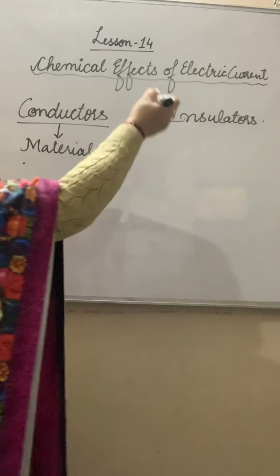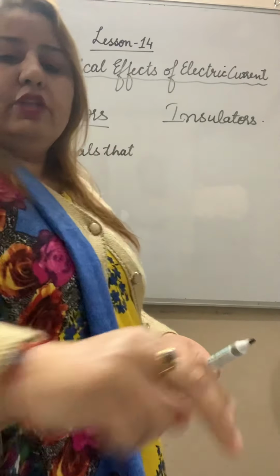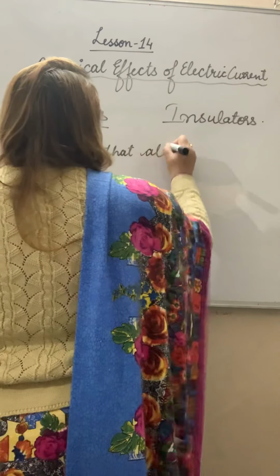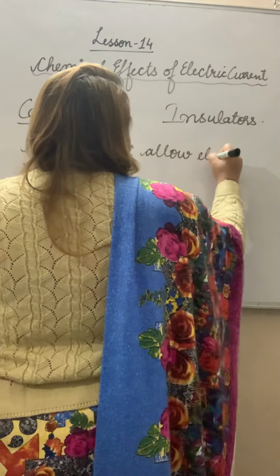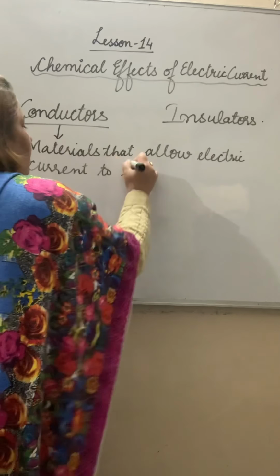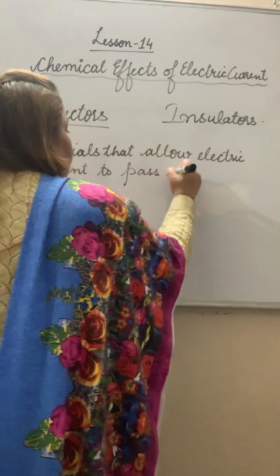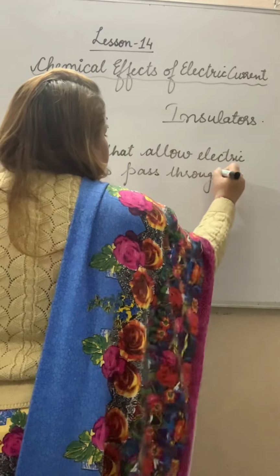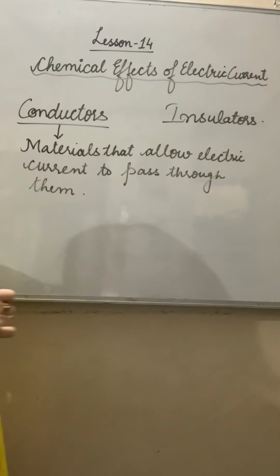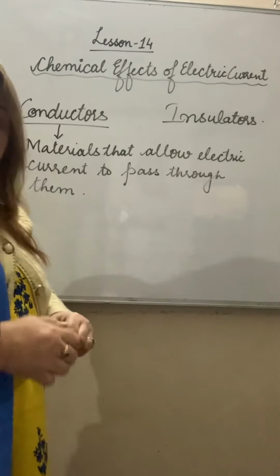Materials that allow electric current to pass through them are called conductors.